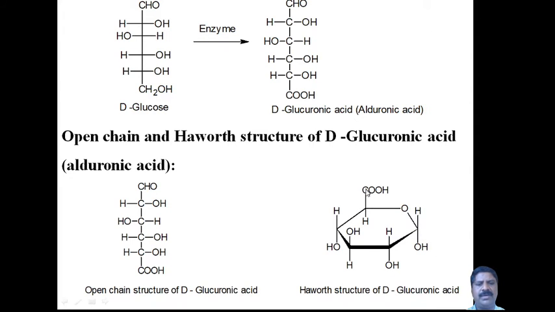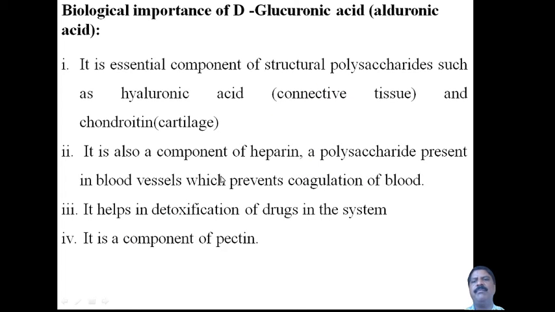Glucose is the same, but glucose in which the CH2OH group will be there in the Haworth structure of D-glucose. Then here you have to write simply the CH2OH group is replaced by the COOH group. Then that gave D-glucuronic acid. Now coming to the biological importance of D-glucuronic acid.